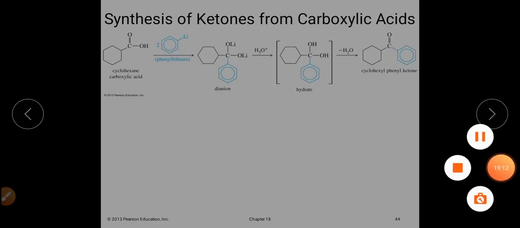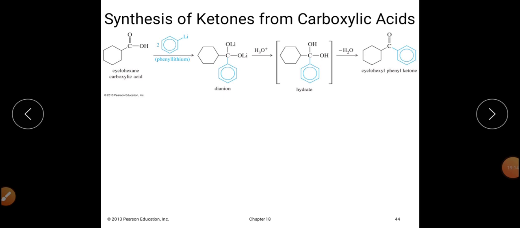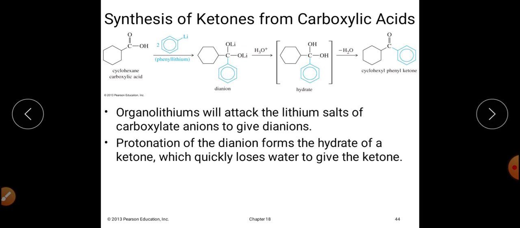This is another method of conversion of carboxylic acid into ketones, and how it can be synthesized. It can be synthesized by using Grignard reagent or organolithium reagent. Generally we use organolithium reagent, and that organolithium reagent is phenyl lithium.